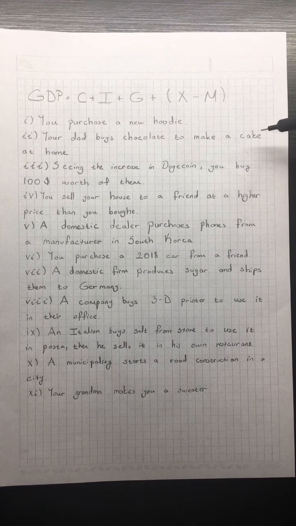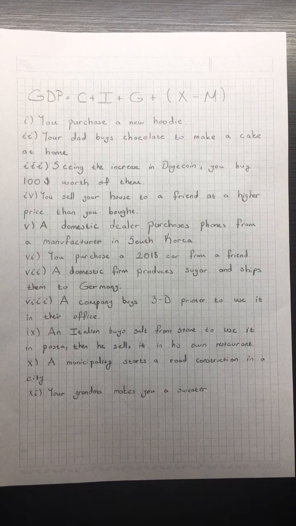What happens to the value of the cake? Well, the value of the cake will not be considered in the GDP because, as I said, it is not made for profit. It is not made for sale. Third, seeing the increase in Dogecoin, you buy $100 worth of them. Although this seems like a financial investment, we don't consider financial investments as investments. So as economists, this is not an investment, so the GDP will not be affected.